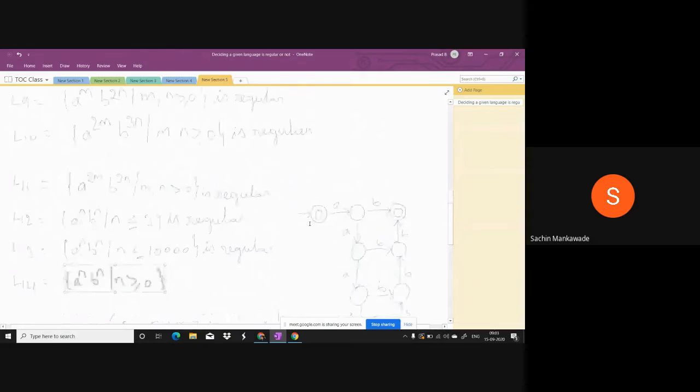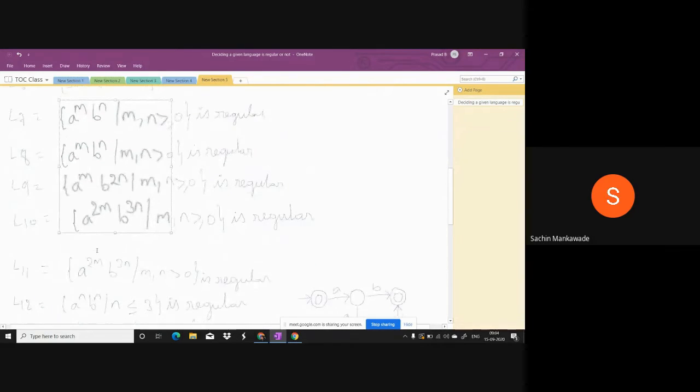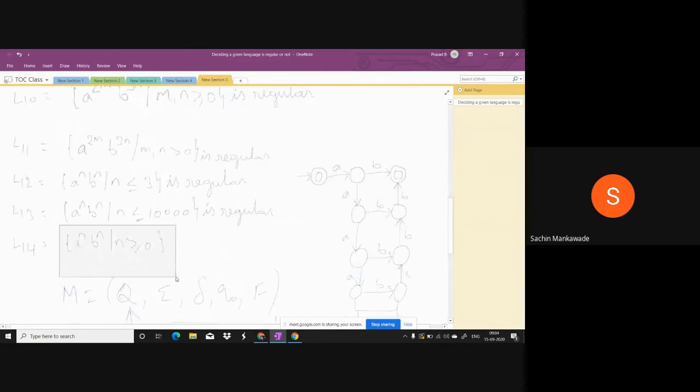Because there is a relation, that is the reason we cannot construct, because we require infinite number of states. But here, even though these are infinite, there is no relation between A and B. If A's are 100, B's can be 100 or less than 100 or more than 100. B's can be any number. That is the reason all these languages are regular, whereas this is not regular, because a relation is there.